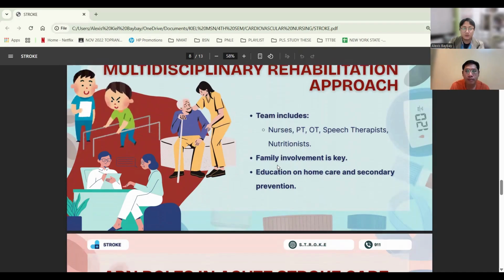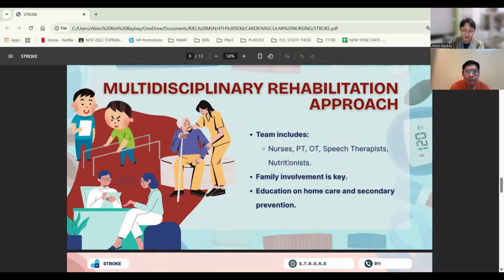Next is the multidisciplinary rehabilitation approach. So rehabilitation is never a one-person job, but requires a multidisciplinary team, including nurses and APNs. So they contribute care coordination, patient education, and complication prevention.